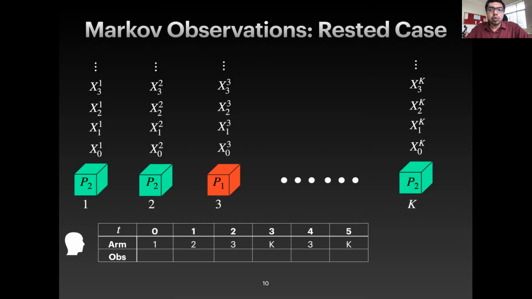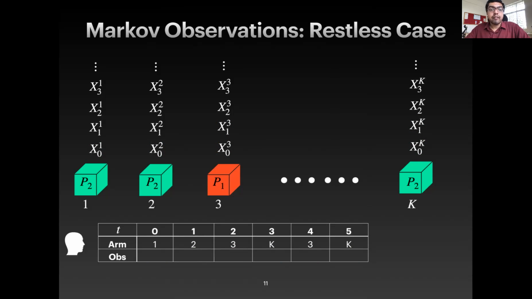Now, it turns out in the Markov case, one can study the problem in two settings. One is called the setting of rested arms, and the other is the setting of restless arms. The setting of rested arms simply means that the local clock of each arm is going to tick only when the arm is sampled. In other words, the Markov state evolutions on each arm will happen only when the arm is selected, when the arm is observed, and when an arm is not observed, state evolutions are frozen. This is in contrast to the setting of restless arms, where the state evolutions happen irrespective of whether or not the arm is observed. This seems to be more practical, thinking about the odd movie identification example from before, and this also happens to be more difficult to analyze.